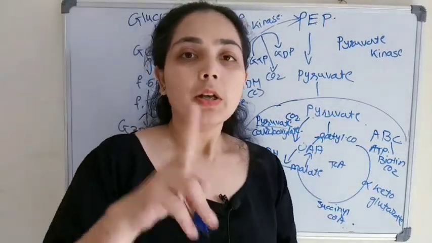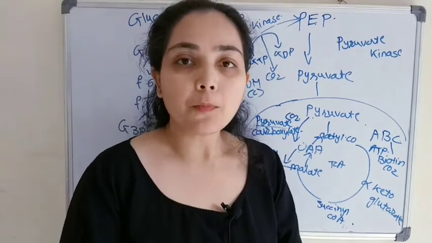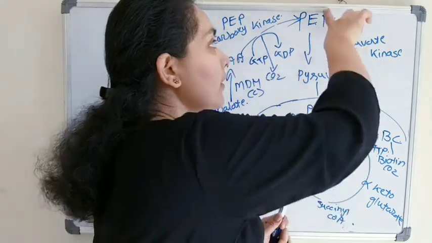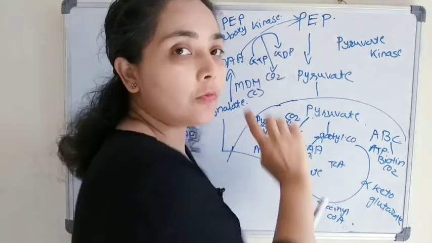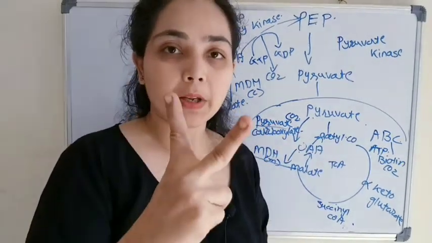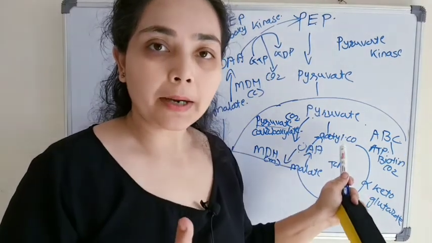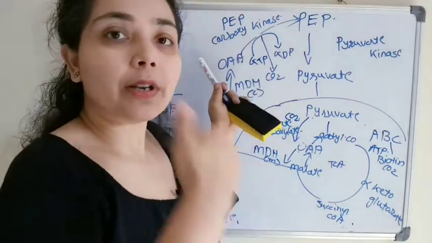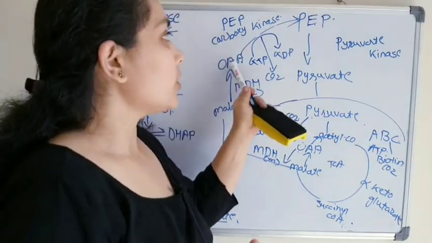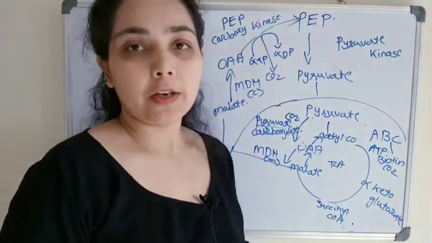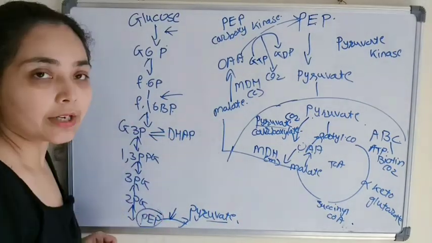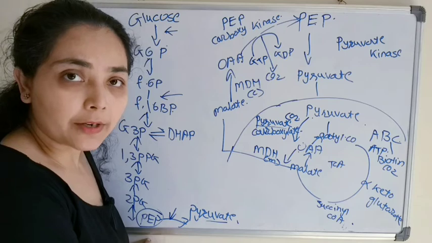Alright, so the conversion of pyruvate to phosphoenol pyruvate, we are reversing this step. Actually it is a two-step reaction. The first step takes place in the mitochondria, conversion of pyruvate to oxaloacetate, and the second step takes place in the cytoplasm, oxaloacetate converting to phosphoenol pyruvate. Okay, so we have reached till phosphoenol pyruvate.